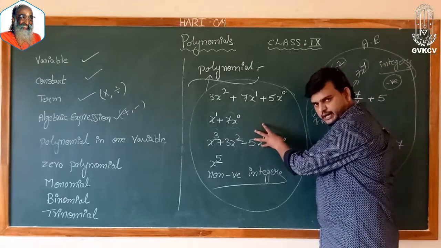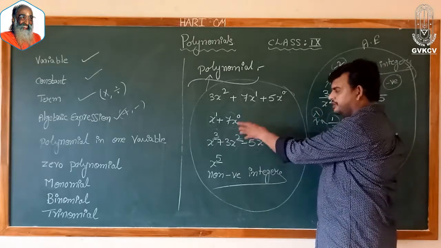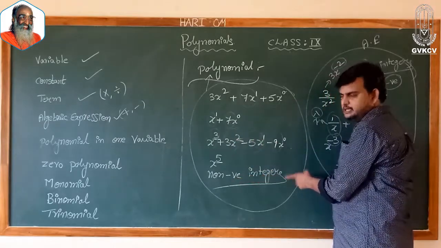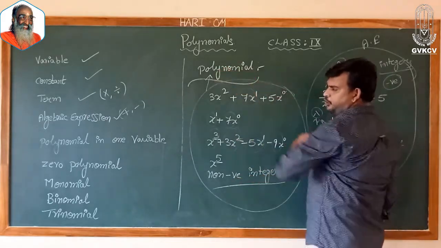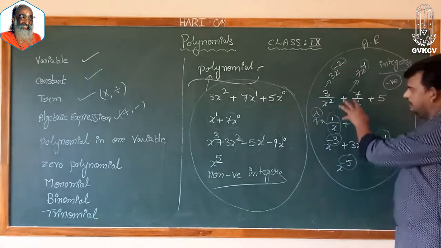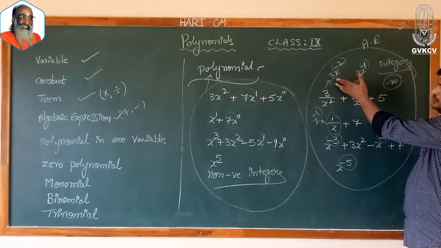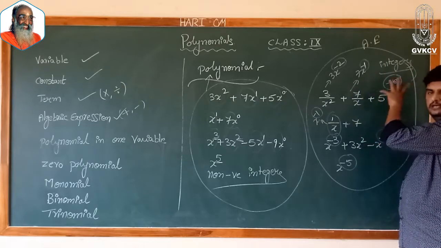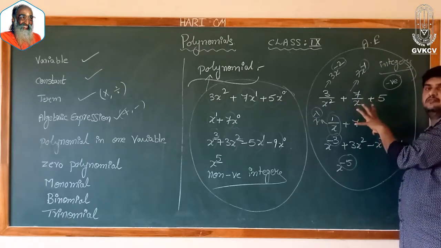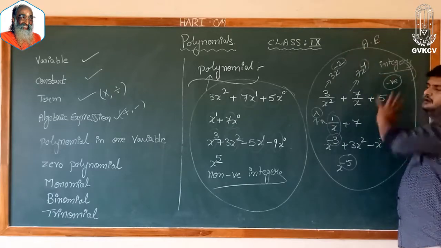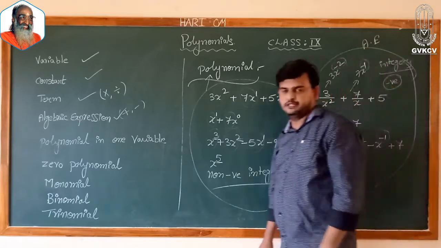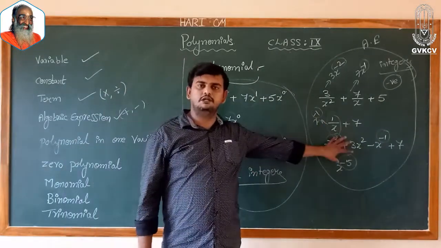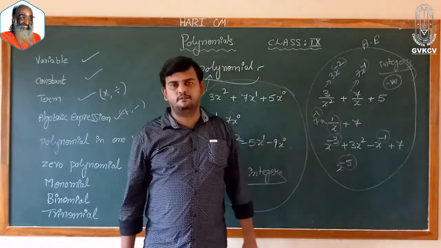In an algebraic expression where the variable powers are non-negative integers, they are called polynomials, and where we have negative integers, positive integers and 0, meaning integers as the variable powers, they are called algebraic expressions. These are polynomials, these are algebraic expressions.